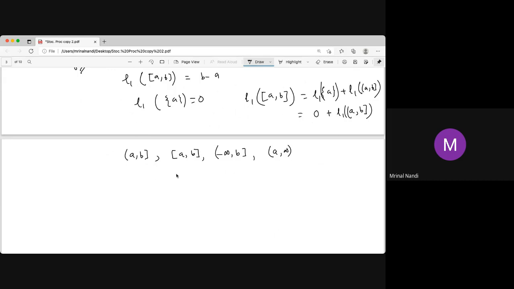Now, what about the complement? Can you define the length of the complement of an interval? Yes, because the complement of an interval is nothing but the union of two different intervals. We have a definition for each interval, we know what the length, or the measure, or the probability is. These two sets are disjoint, so we can easily find by the countable additive property the length of this complement set.